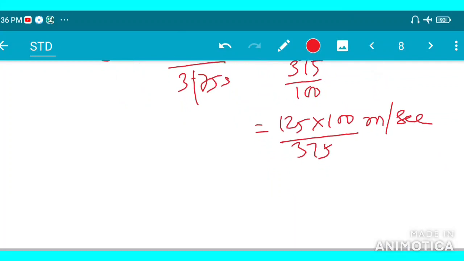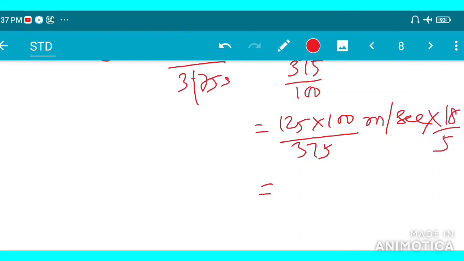So we convert it to kilometer per hour. What should be multiplied with this one? We multiply by 18 by 5. So it can now be converted to kilometer per hour.